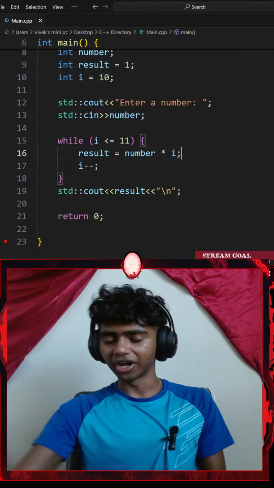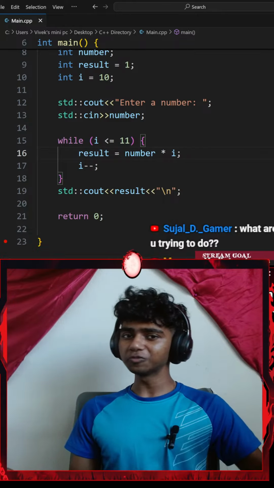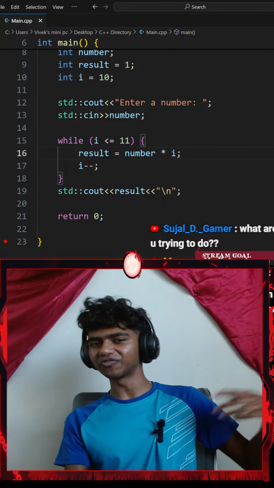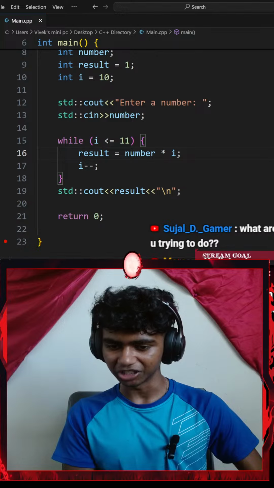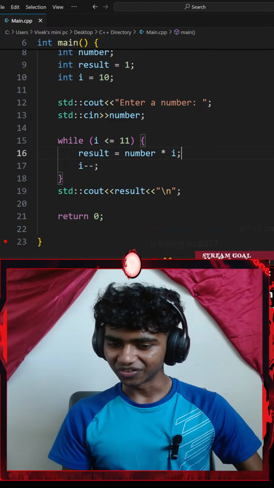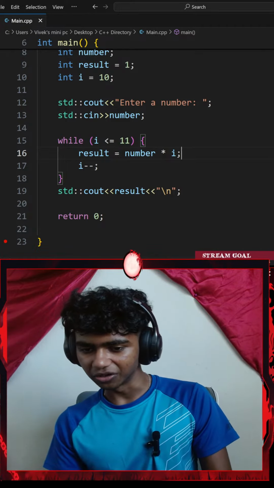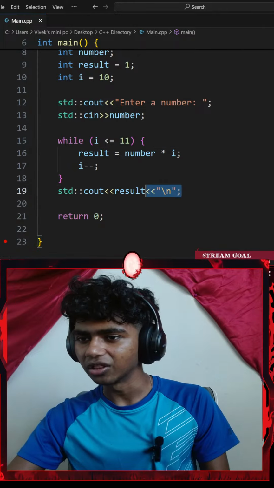What are you trying to do? Honestly, I'm trying to actually understand the concept of while loops and nested loops in C++. I am used to doing this stuff in Python, but it feels a bit different in C++. Console output inside while loop. Console output inside while loop.